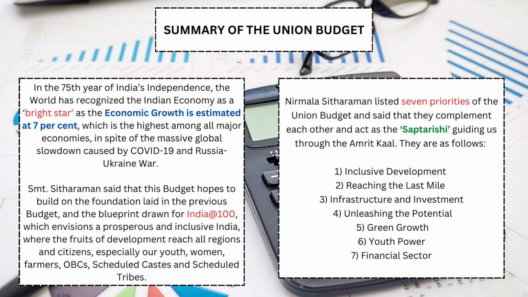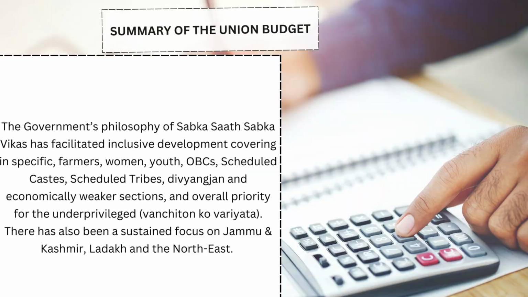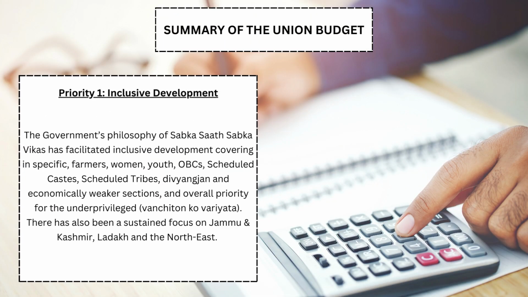Nirmala Sitharaman listed 7 priorities of the Union Budget and said that they complement each other and act as the Saptarishi guiding us through the Amrit Kaal. They are as follows: inclusive development, reaching the last mile, infrastructure and investment, unleashing the potential, green growth, youth power, financial sector. Inclusive development: the government's philosophy of Sabka Saath Sabka Vikas has facilitated inclusive development covering in specific farmers,